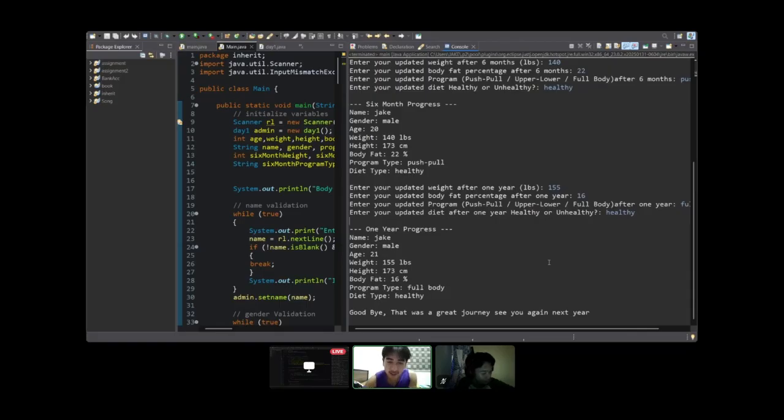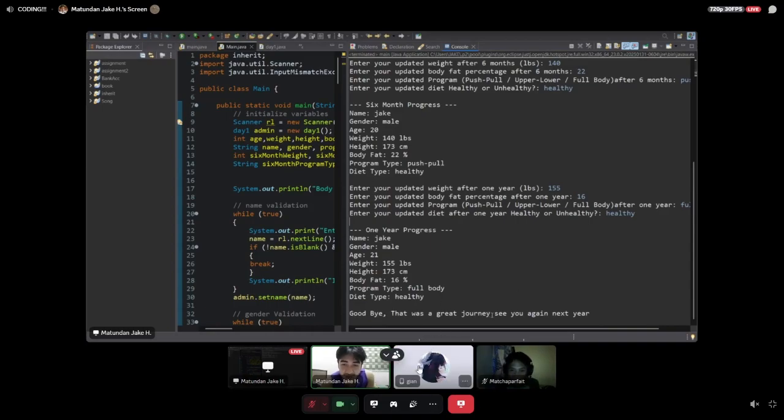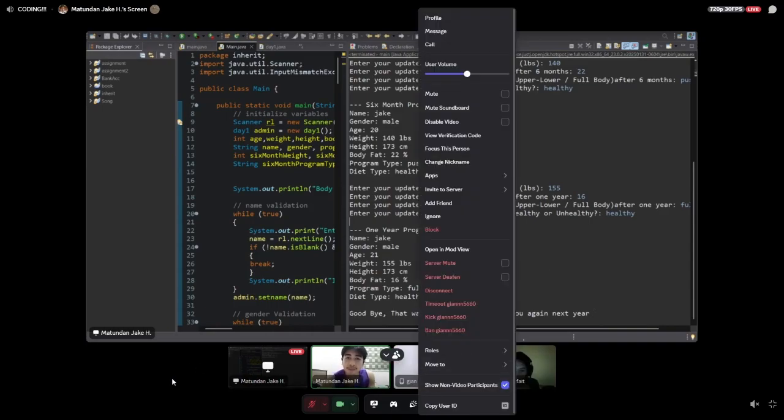As you can see here, my age became 21 because 1 year has passed, and the weight, body fat, program type, and diet type got overridden again. And of course, a message: Goodbye. That was a great journey. See you again next time, next year.